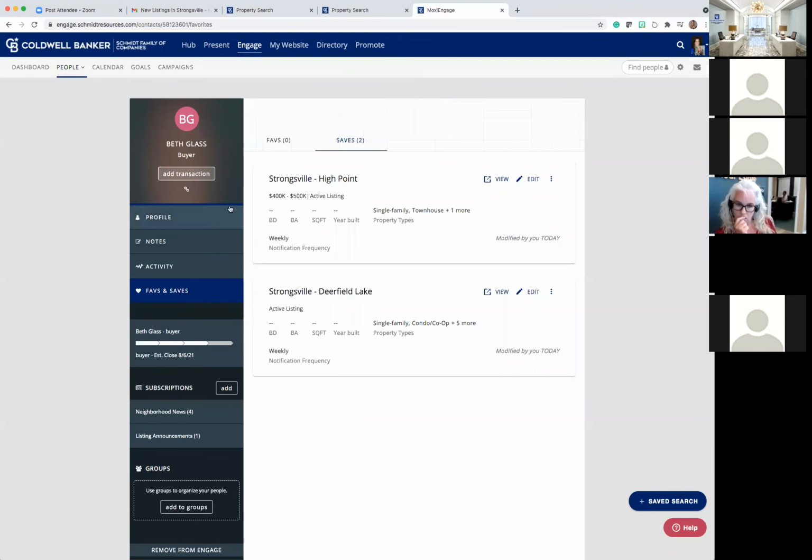And then all of the houses that I just favorited are going to show up on this favorite tab. So as soon as I click on Favs, each one of those properties is going to show up. So as a realtor, I am now narrowing down the focus point of what I'm talking to my client about and ultimately scheduling showings for.